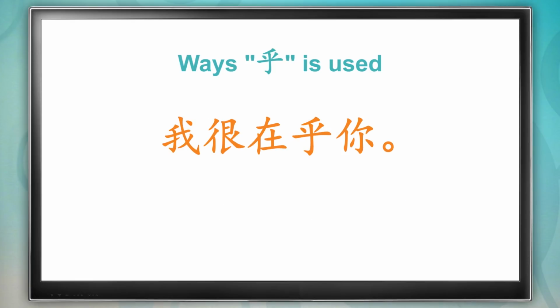Read it out loud with me. 我很在乎你. Now, 我在乎你 means I care about you. When we add in 很, it becomes I care about you very much. It's a very romantic thing to say.